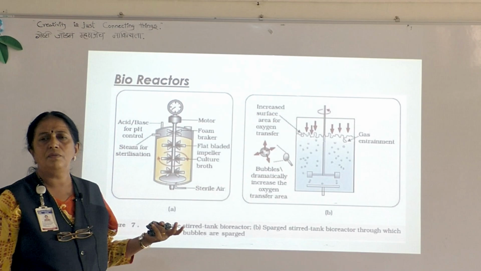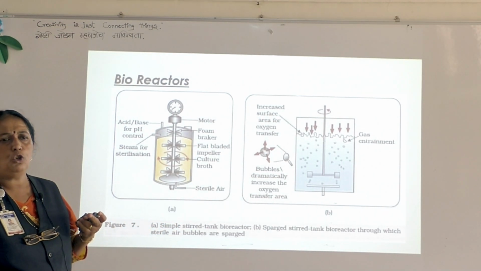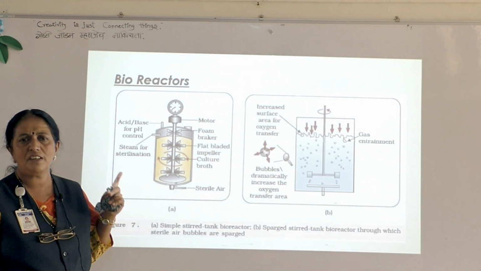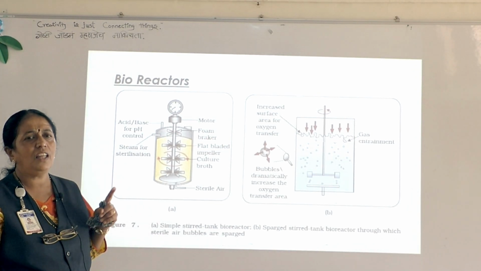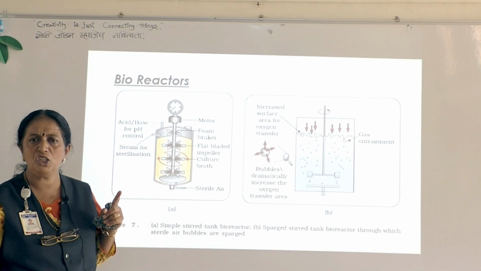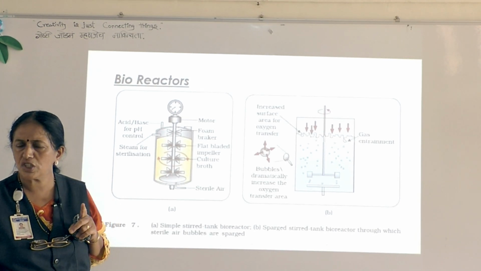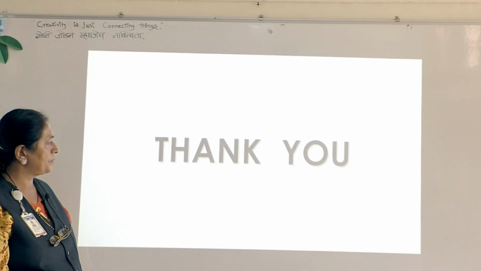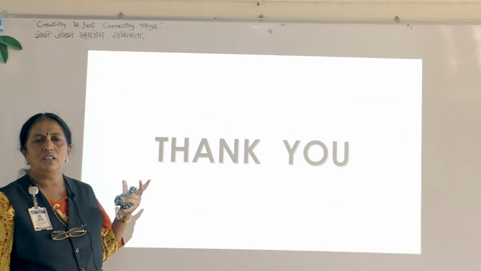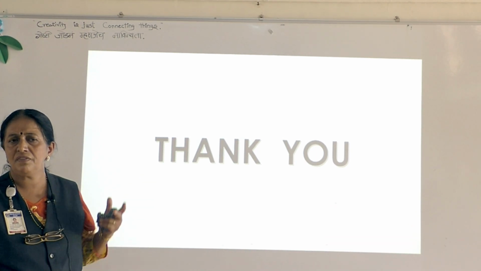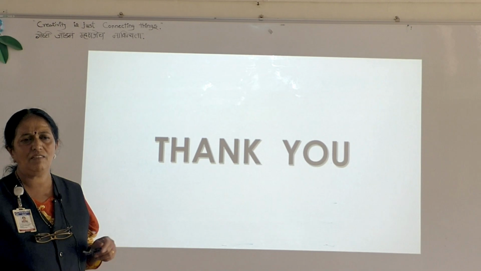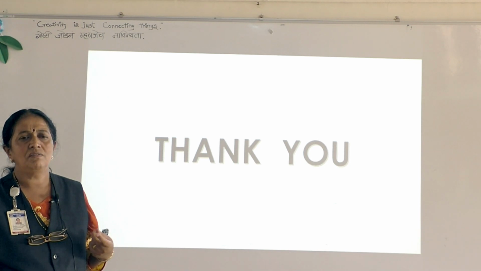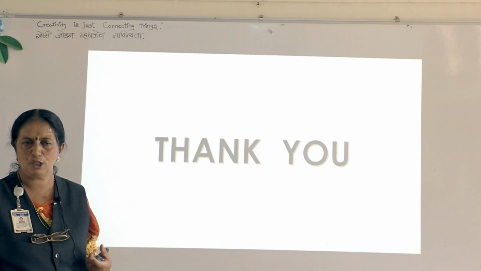So in these tools, you must know a brief account of each tool: enzymes, restriction endonucleases, then PBR322, then how the host can be made competent, and the bioreactors. So here today we have covered the first 2 points, that is 11.1 and 11.2. In my next class, we'll study how the process will take place.